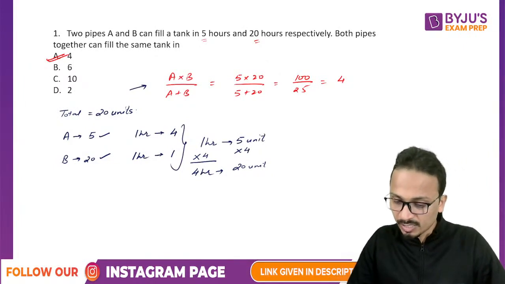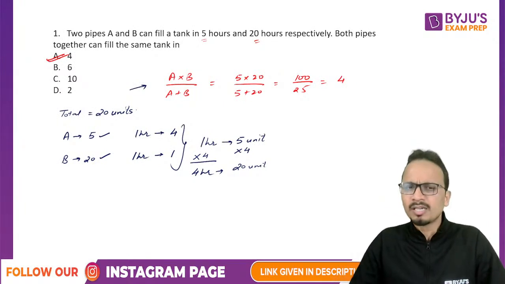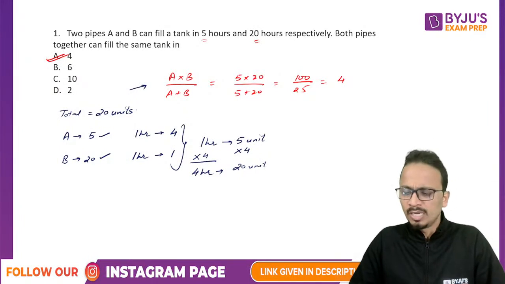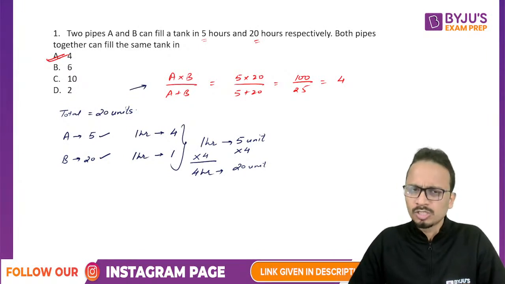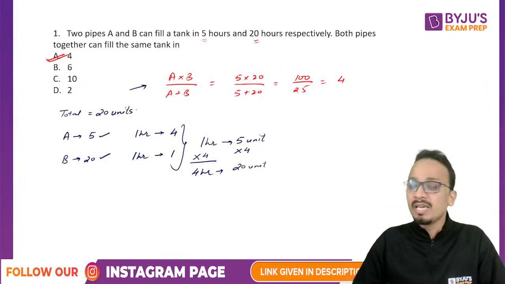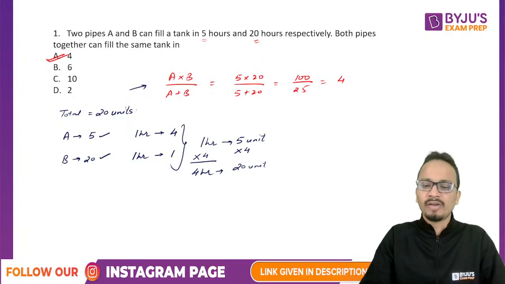Gagan, you're asking, sir, is CMAT a good career option for non-engineers? Gagan, CMAT is not a career option. CMAT is basically a way towards the career option. CMAT will help you in taking admissions in some of the best B schools for doing MBA. So if you are a non-engineer, yes, MBA is one of the best career options for you. Yes, definitely.